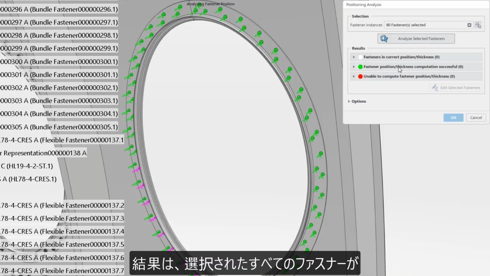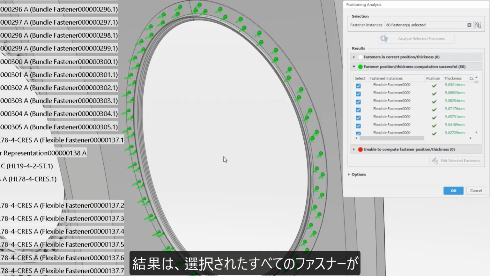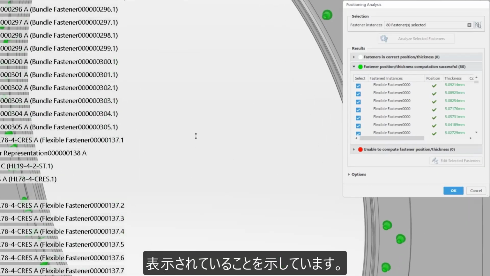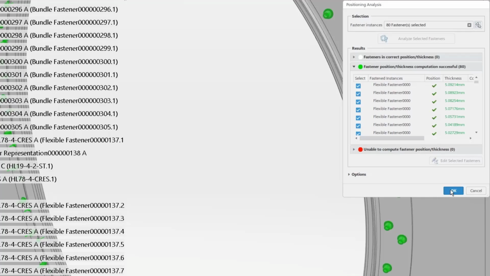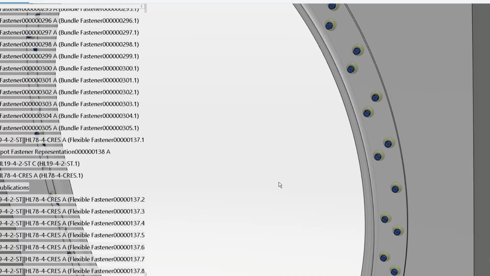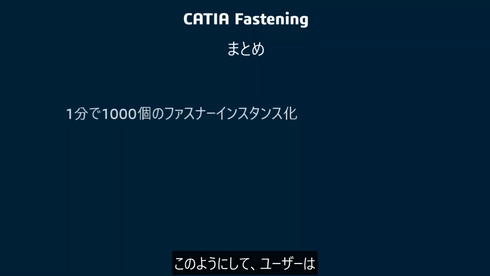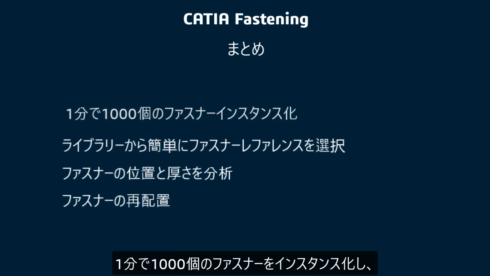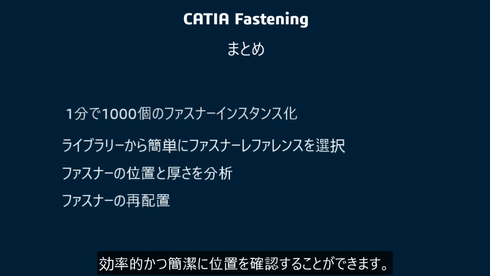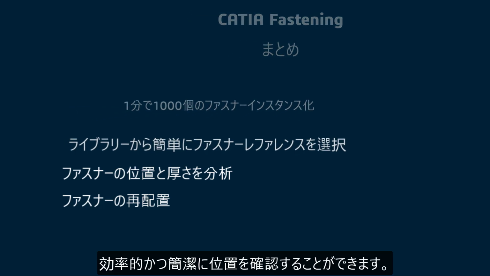The result here shows that all the selected fasteners were successfully repositioned, and we can also check the thickness values which are displayed in a column. So this is how the user can instantiate more than 1,000 fasteners in 1 minute and confirm the position very quickly and efficiently.